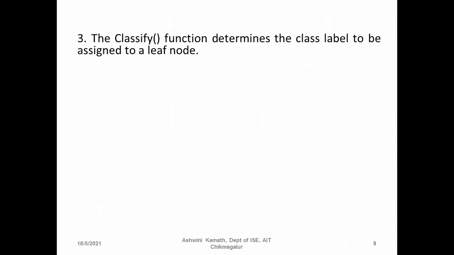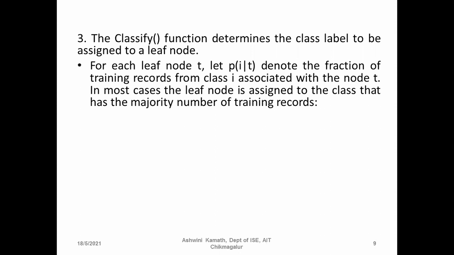And third one is the classify function, which determines the class label to be assigned to a leaf node. Which class label we have to assign? Whether it is C0 or C1, when we consider the previous example, which one do we have to select? Usually the one which has more occurrences will be selected here. That is when we have confusion.